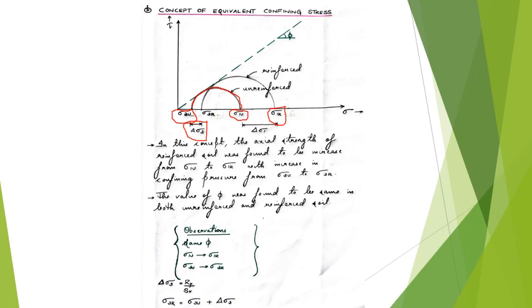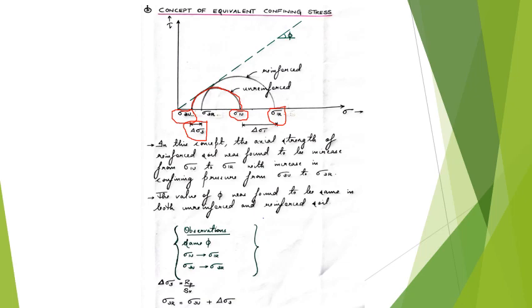Okay, so this delta sigma 3 is called the equivalent confining stress, which causes the increase in strength in reinforced soil. So for this concept, what you have to remember is that this test was conducted at two different confining stresses. That is, the unreinforced soil was tested at a confining stress of sigma 3u, and the reinforced soil test was conducted at a higher confining stress of sigma 3r.